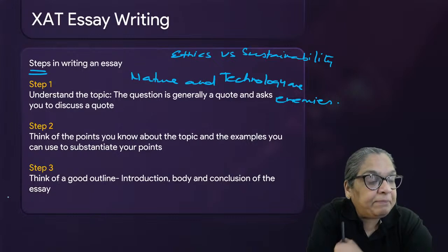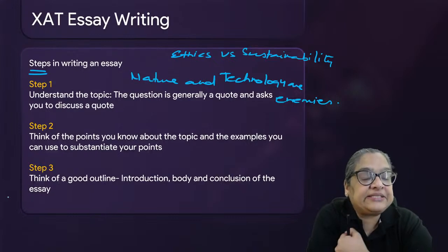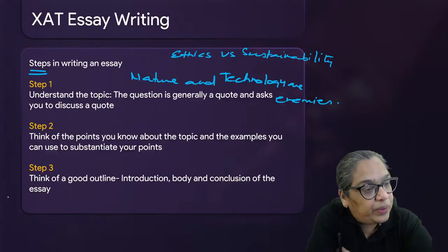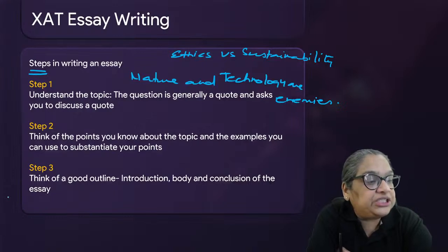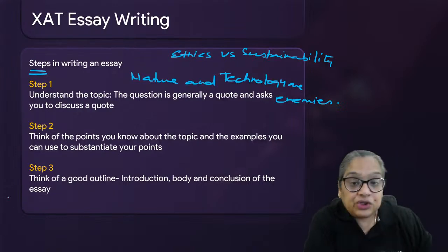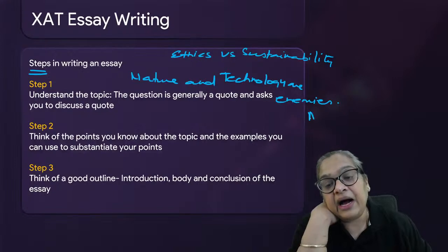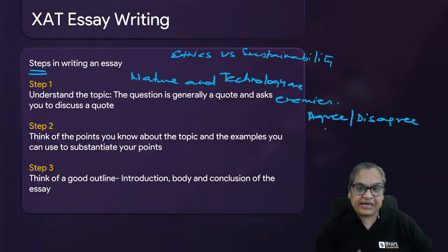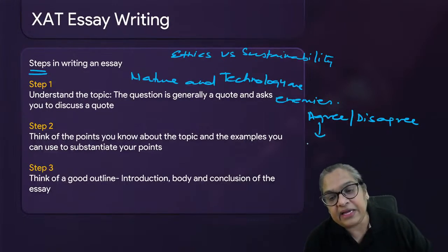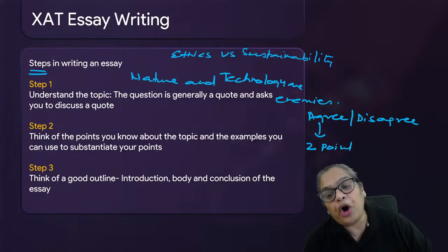Okay, quickly, let me get ethics and sustainability in business. Can it coexist? How are you going to start off on the topic? Or nature and technology are natural enemies. Do you agree? Both of these can be made into an agree-disagree topic. Now remember, if the topic is agree-disagree and I agree, can you give me at least 2 points and 2 examples to support each of these?